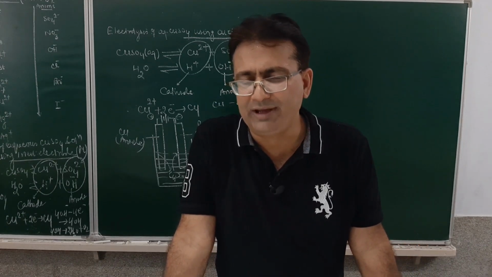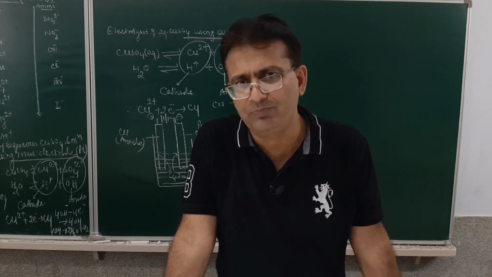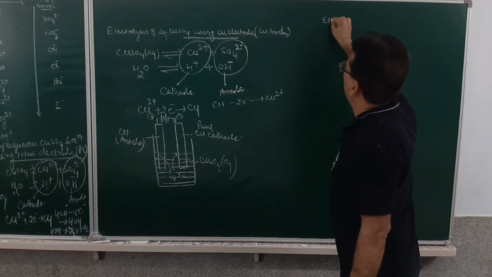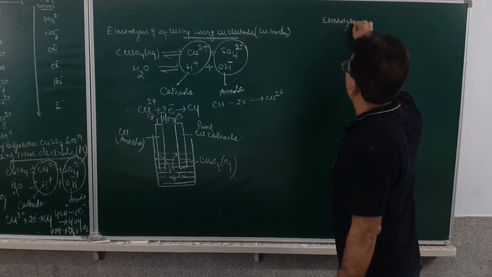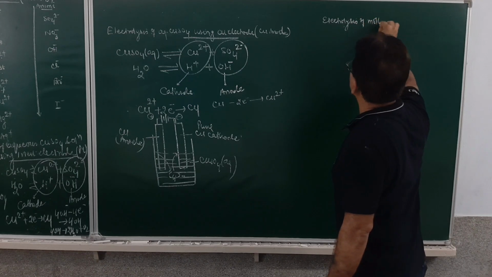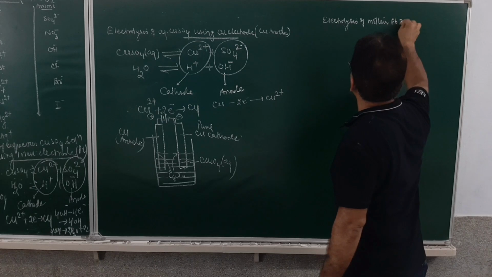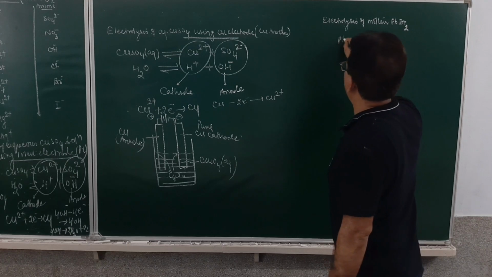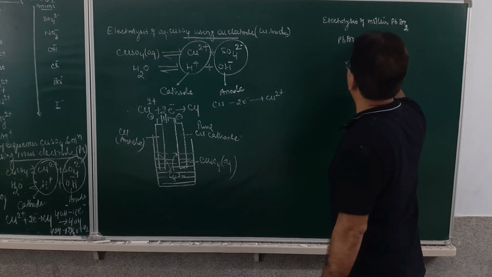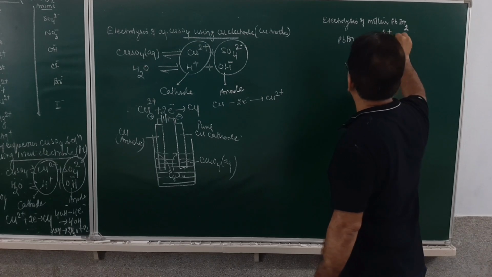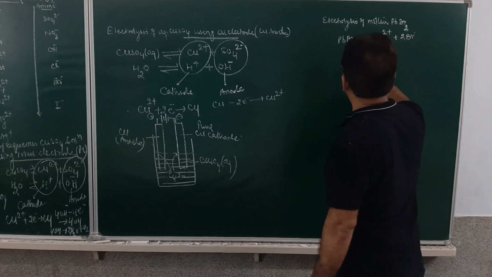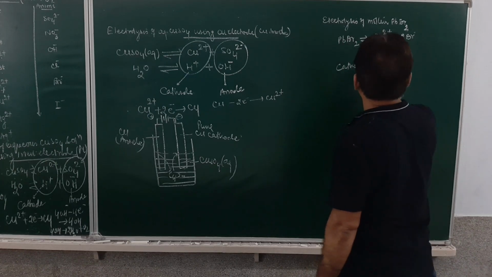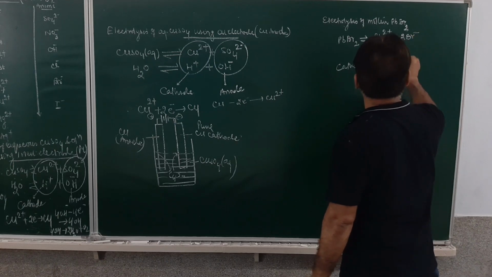I hope the concept of electrolysis must have been getting very, very clear to you. Students, you may do one more example, which is a simple example, that is electrolysis of molten lead bromide. Here the electrodes will be inert. PbBr2, when ionized, will form lead ion and bromide ion. This lead ion will be deposited at the cathode. And the bromide ion will be deposited at the anode.